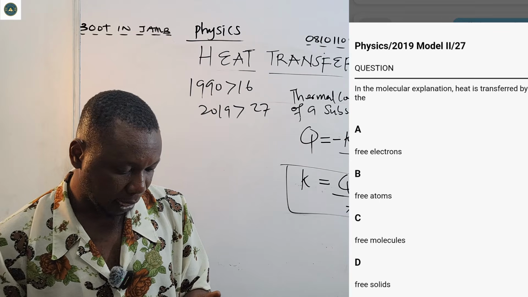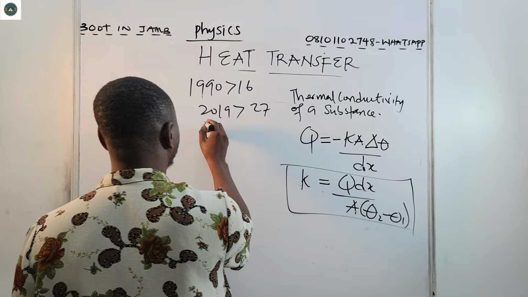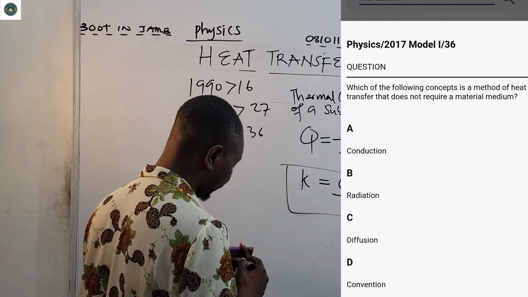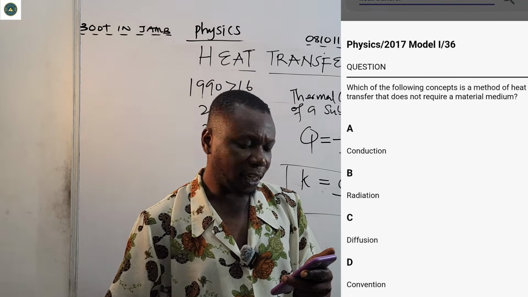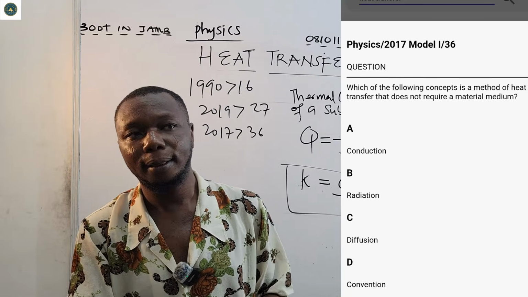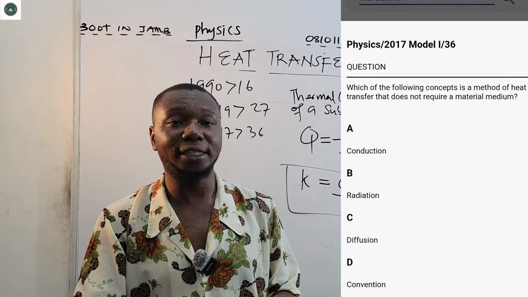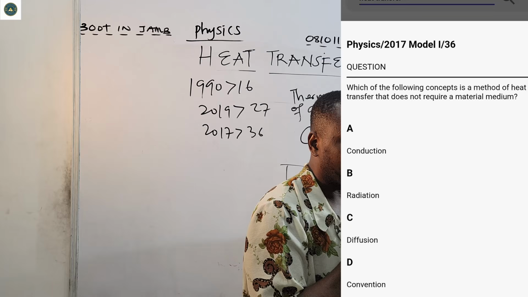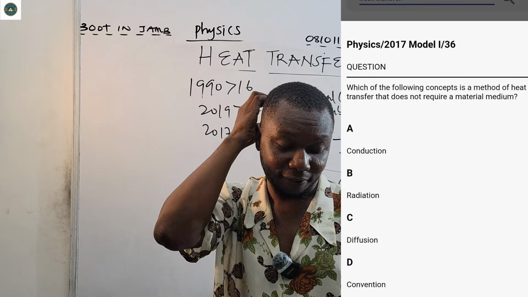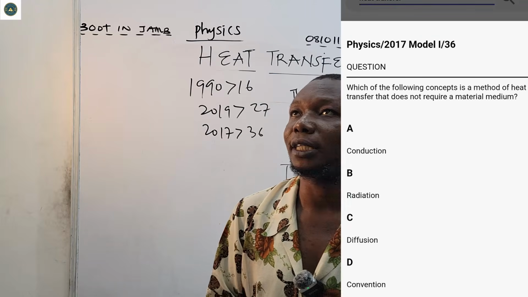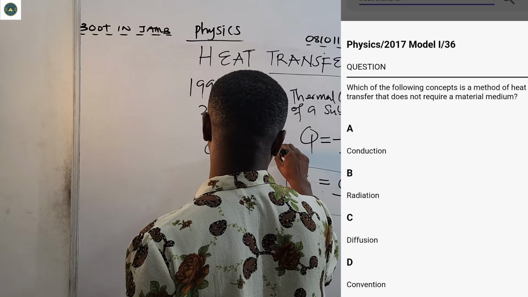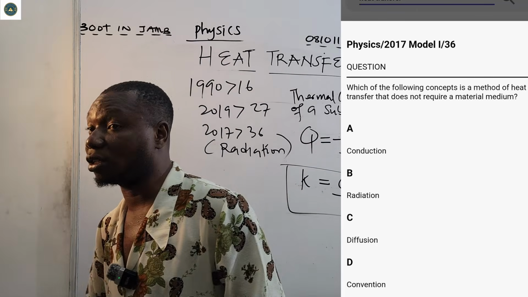Okay, now another question there is JAMB 2017, question 36. It said, which of the following concepts is a method of heat transfer that does not require a material medium? The correct answer is radiation. Radiation does not require any material medium. It's just free space.